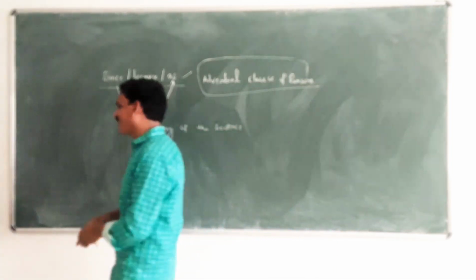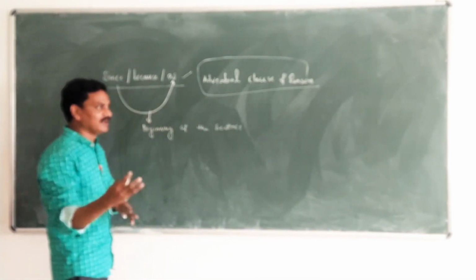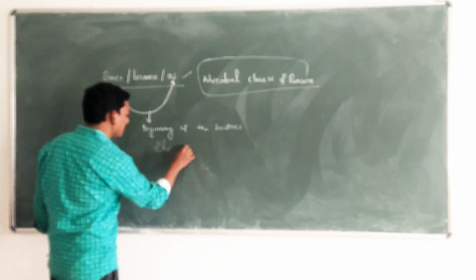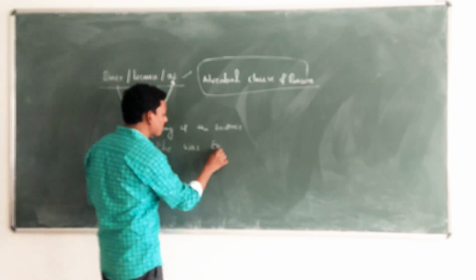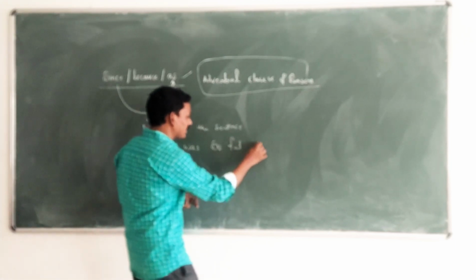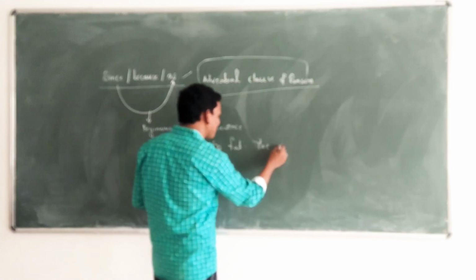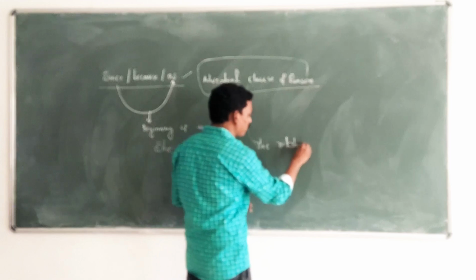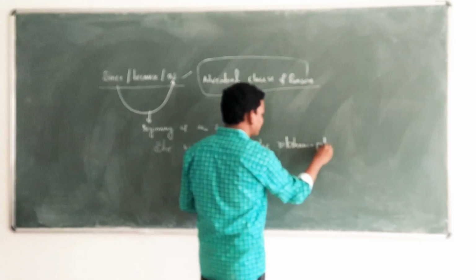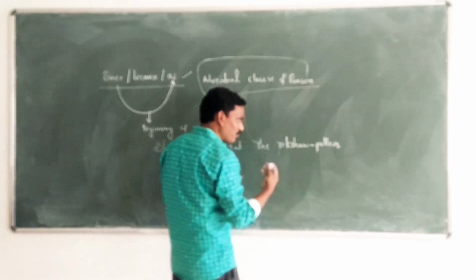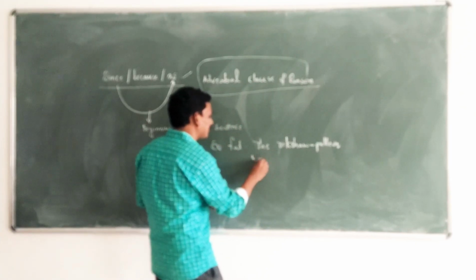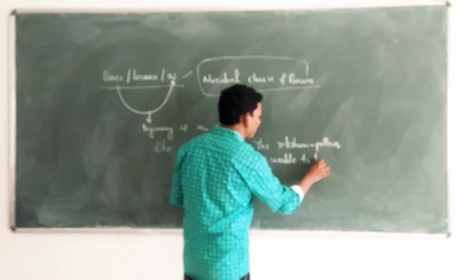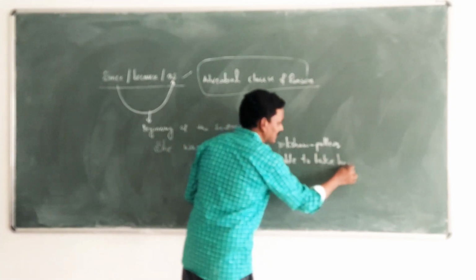Okay? I'll tell you one example and I will use these 3, so you can understand it. See that: she was so fat. The rickshaw puller was unable to take her, or unable to pull her. Understand the question? Unable to take her. So this is the question for this.